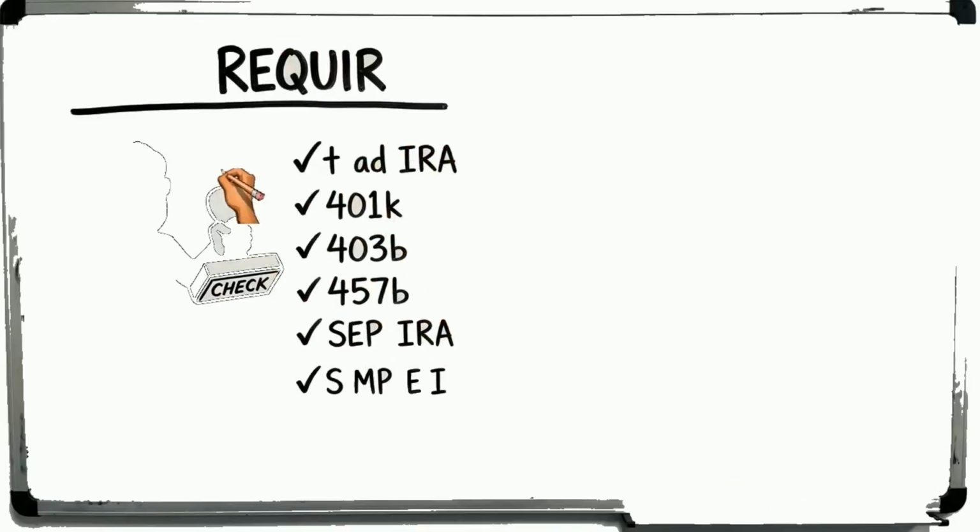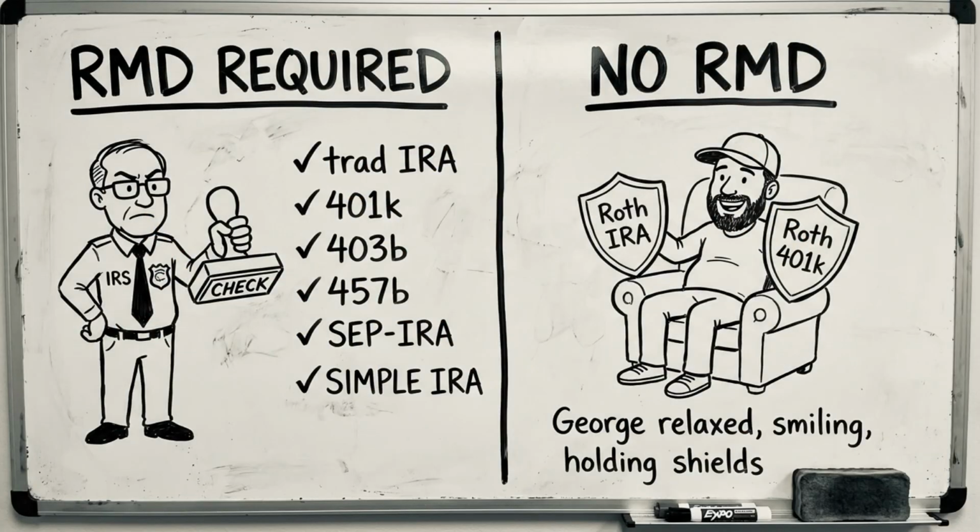Which accounts are subject to RMDs? Traditional IRAs, traditional 401k accounts, including old employer 401ks, 403b accounts, 457b governmental plans, SEP IRAs, SIMPLE IRAs, inherited IRAs for most non-spouse beneficiaries. These are all subject to RMDs. Roth IRAs are not subject to RMDs during the original owner's lifetime. Roth 401k accounts, as of 2024, are also no longer subject to RMDs.